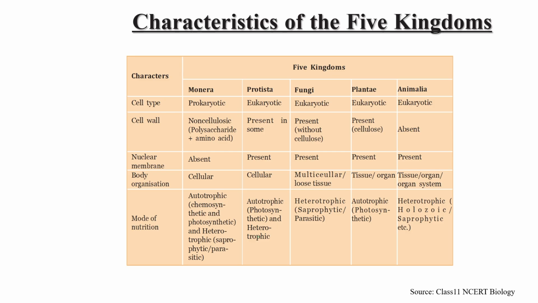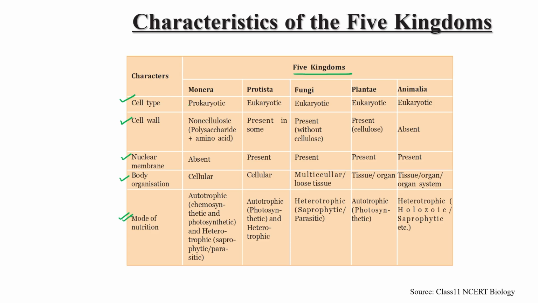So this is the five kingdom classification. On the basis of what? On the basis of cell type, presence of cell wall, presence of nuclear membrane, body organization and mode of nutrition. On the basis of these characters, organisms are classified into five categories: Monera, Protista, Fungi, Plantae and Animalia.